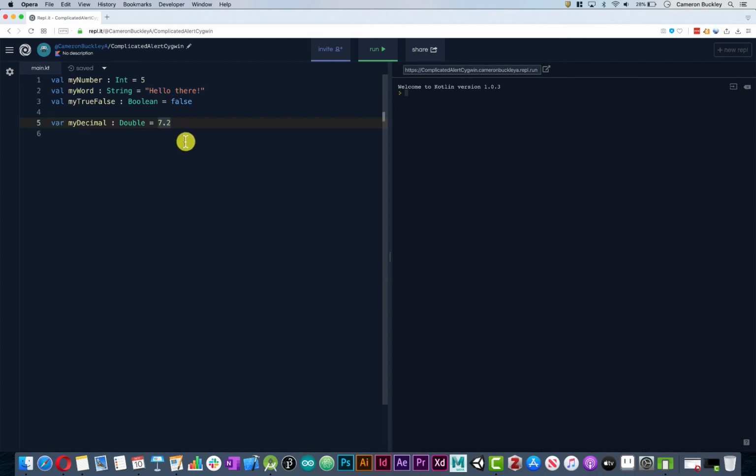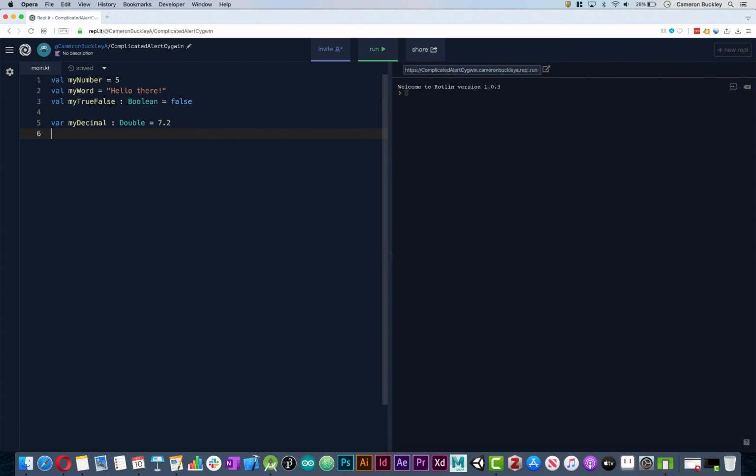So looking through this, before though, was just fine. We didn't actually have to explicitly say these types. This is called type inference. And type inference is where we're able to infer the data type by what it's equal to. So this data type of this my number, we set it equal to 5, and so it infers that this is an integer. It infers that this is a string, and it inferred that this was a true-false statement. Whenever we explicitly annotate the type, this is type annotation, we're just telling the computer, we're confirming, hey, this is definitely going to be a Boolean, hey, this is definitely going to be a double, definitely an int.